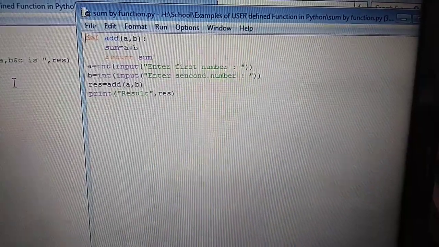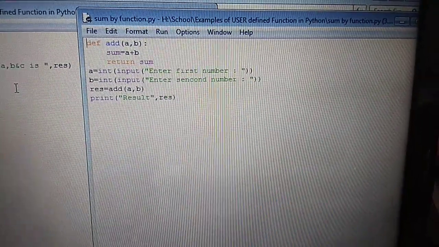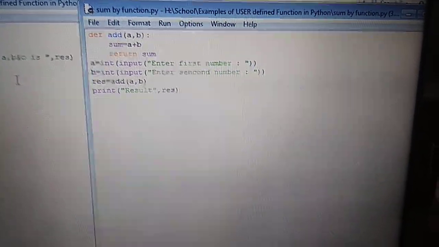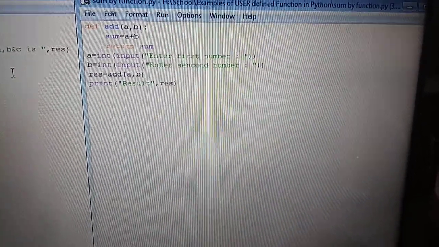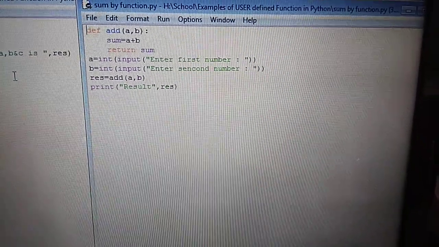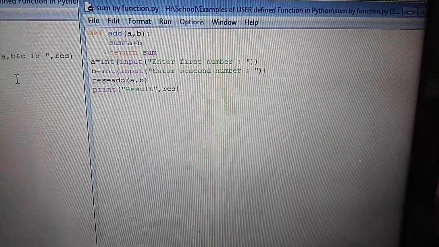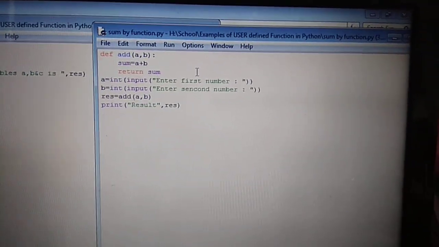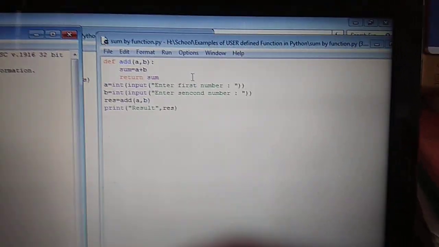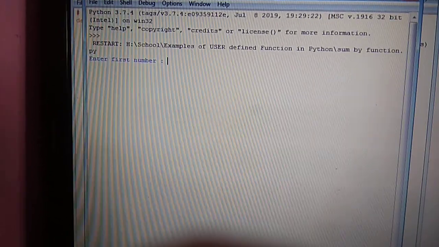Then a and b are variables to which we provide values. After that, we call the function add, in which two arguments are given, a comma b, and the result is stored in res. After that, we print the result from res. Now we execute or run the program by using the shortcut key F5.